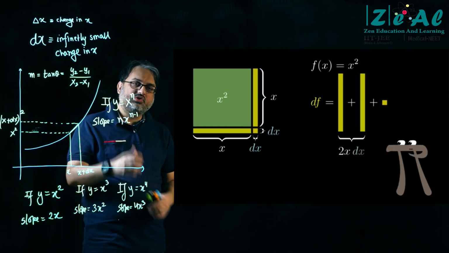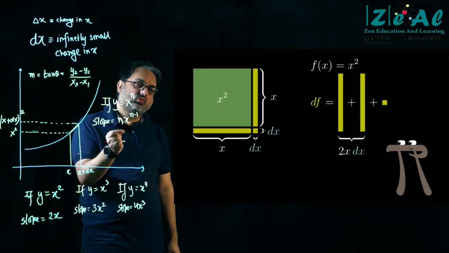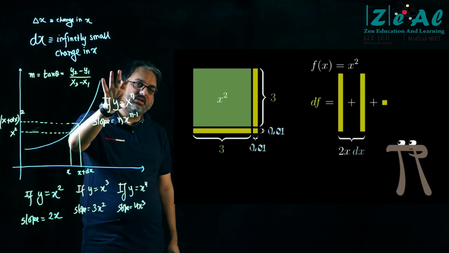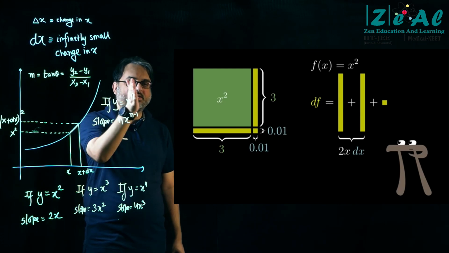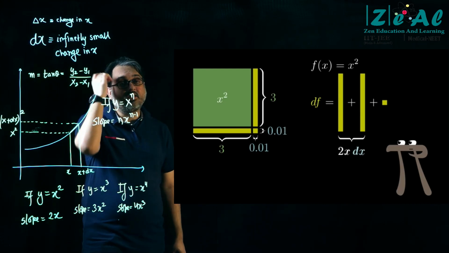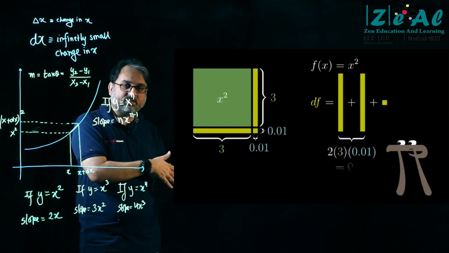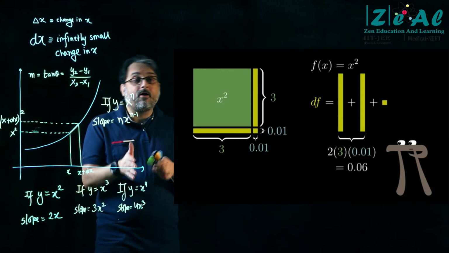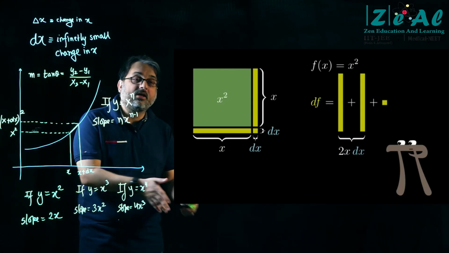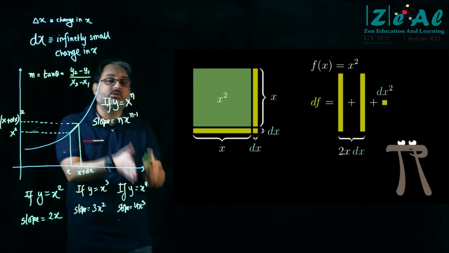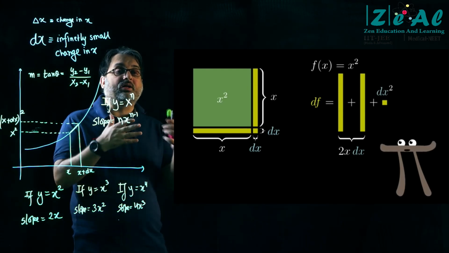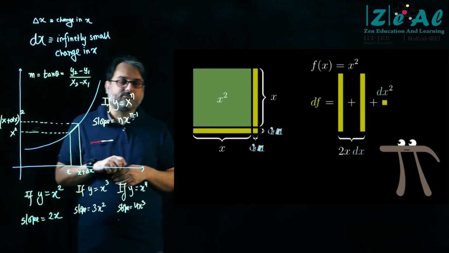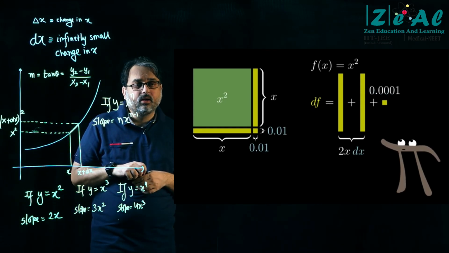Okay. So the change in area is 2x into dx, because the rectangle has a width of dx and a length of x, therefore its area is x into dx, and since there are two rectangles, therefore it is 2x dx, right? So now they are just giving an example. अगर x की value 3 होती और हम 0.01 से change करते तो उसका area 2 into 3 into 0.01 से change हो जाता, right? This is the power. This is the power of calculus, right?